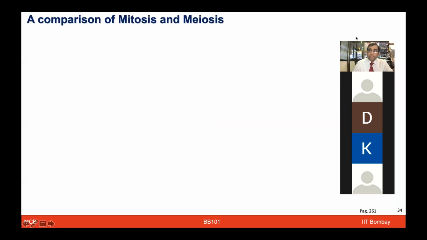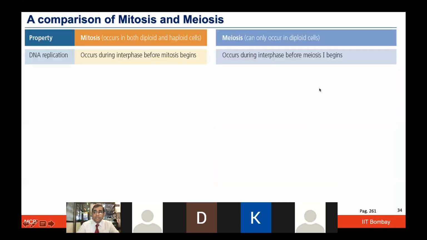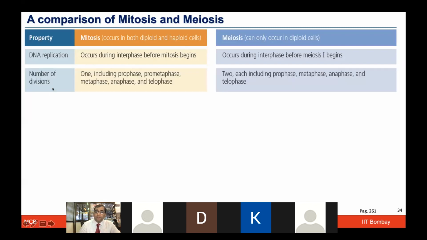So for a comparison of mitosis and meiosis, essentially we can just look at what makes the process of meiosis different from mitosis. DNA replication happens in the interphase, which we have discussed, and that occurs in mitotic cells before the cell gets prepared, and it also happens before meiosis 1. Now the number of divisions: it's only one division in mitosis because only one cycle is operating here, so prophase, metaphase, anaphase, and telophase. Whereas in meiosis there are 2 divisions happening, and each one of those, meiosis 1 and meiosis 2, includes prophase, metaphase, anaphase, and telophase.